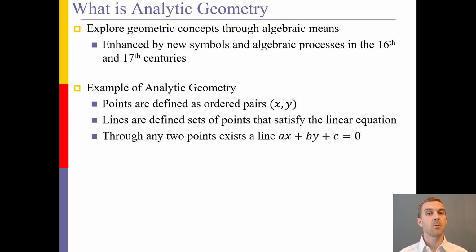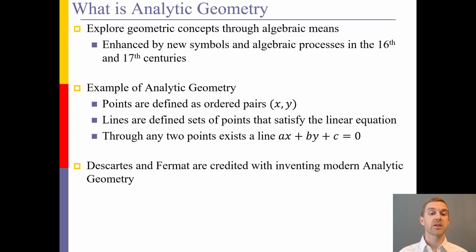Now, we think about what is analytic geometry. Let's take just the idea of points and lines. A point we would think of as a location on the coordinate plane. Once we write that as an ordered pair, we've turned that into an algebraic process. Lines being defined as something like slope-intercept form or standard form, that is an algebraic means to something that is geometric. Much of this work we credit to Descartes and Fermat for inventing these different concepts.